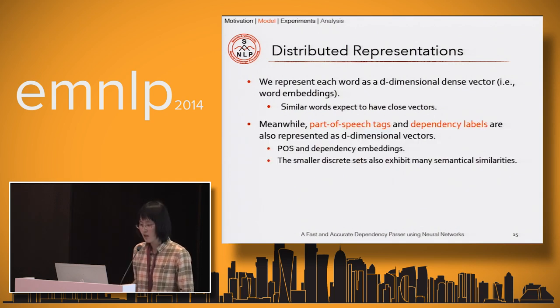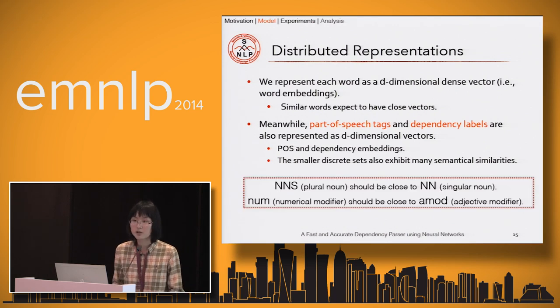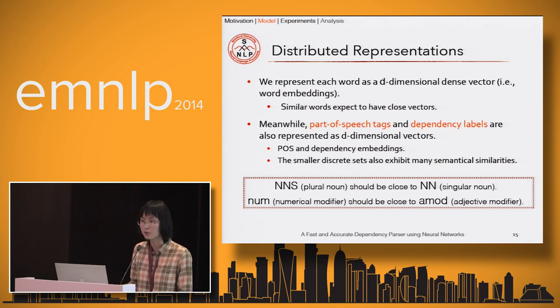In this work, at the same time, we also represent the part-of-speech tags and the dependency labels as d-dimensional vectors. We call them part-of-speech and dependency embeddings. We think that these smaller discrete sets can also exhibit many semantic similarities. For example, in part-of-speech tags, NNS should be close to NN, and in the Stanford dependency labels, the numerical modifier NUM should be close to the adjective modifier AMOD.